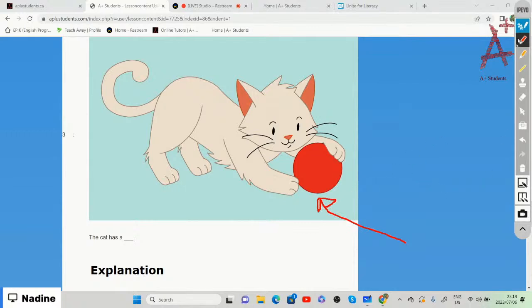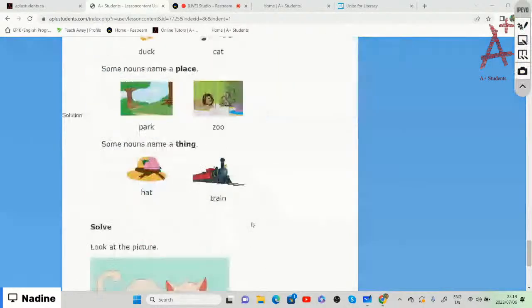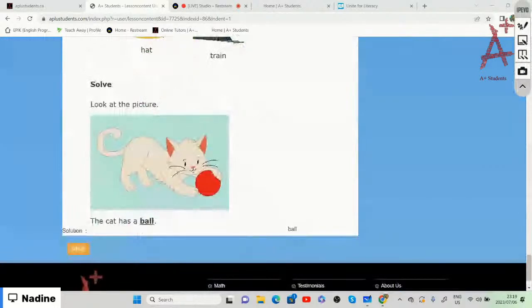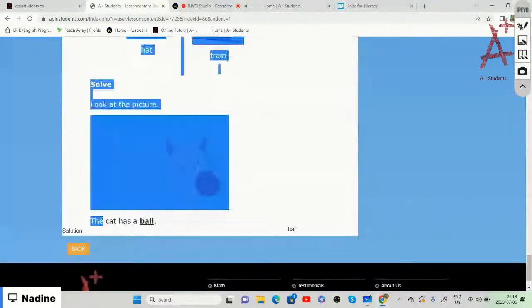We can maybe say it's a ball, because it's round, the red ball. So we can say that the cat has a ball.